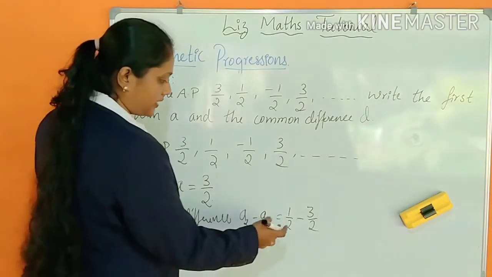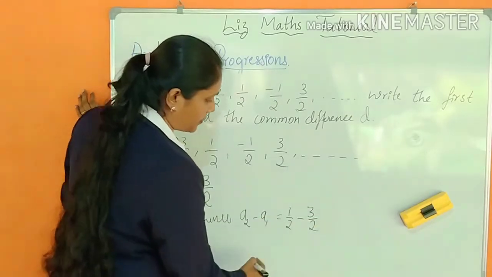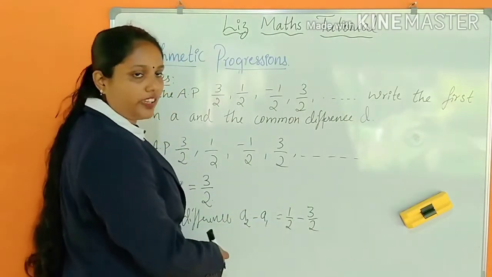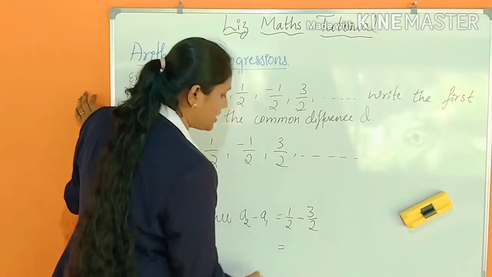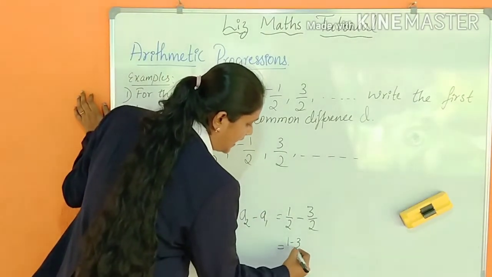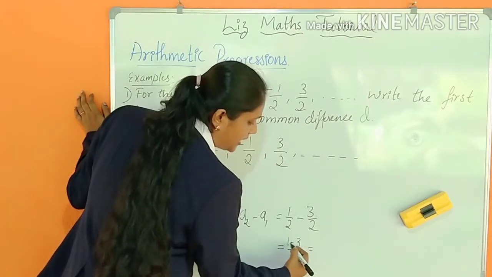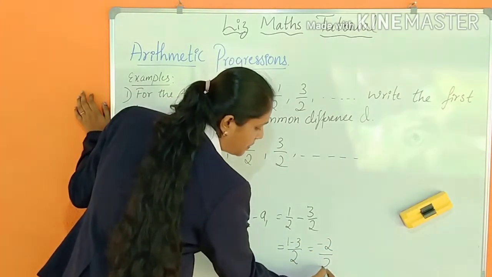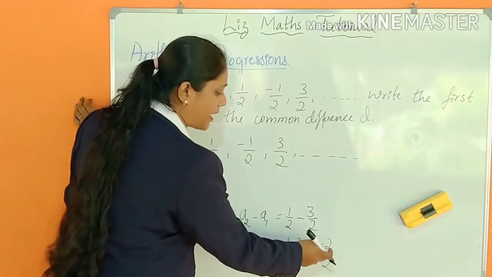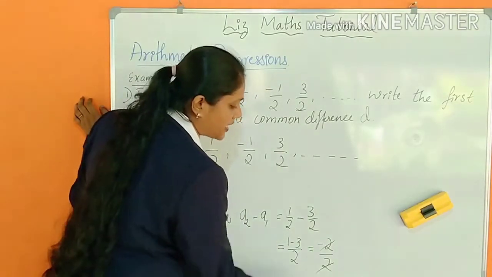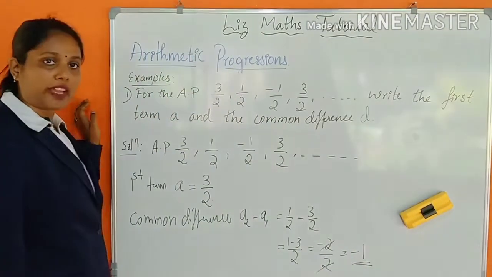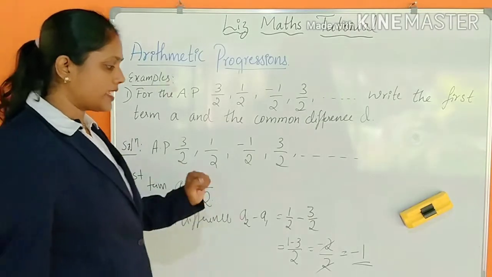Now we will find out. See here, 1 by 2 minus 3 by 2. We have learned in fractions that if the denominator is common, you can do the subtraction directly. So you get 1 minus 3 divided by 2, that is minus 2 by 2. 2 ones are 2, so the remaining is minus 1. So the difference is minus 1.